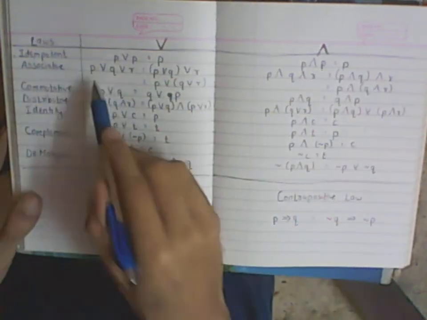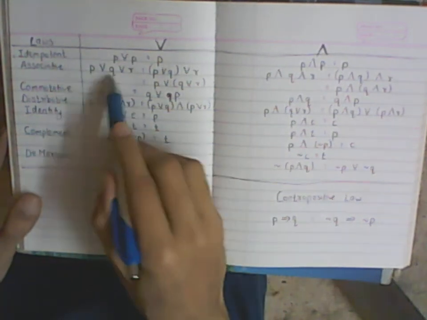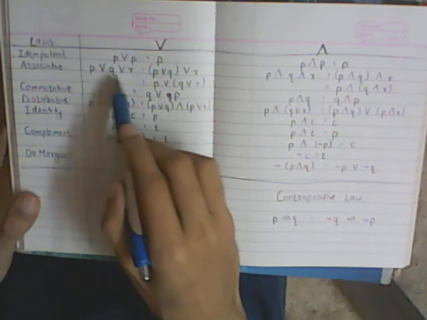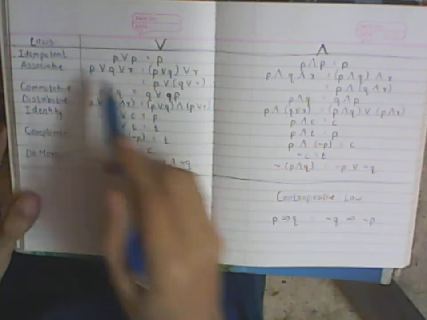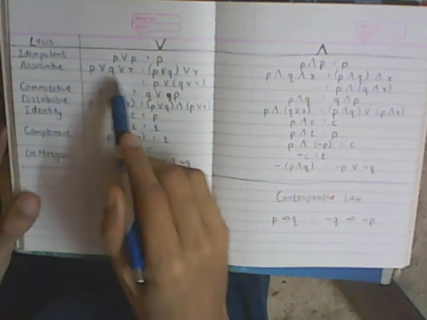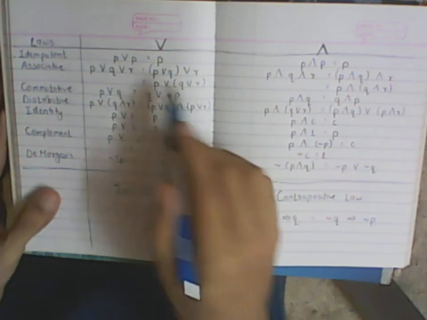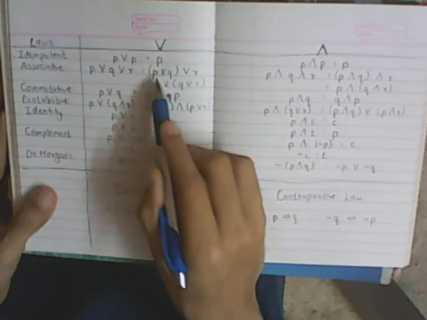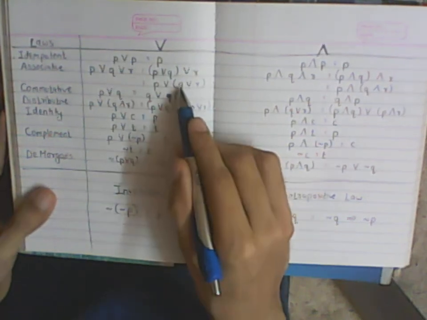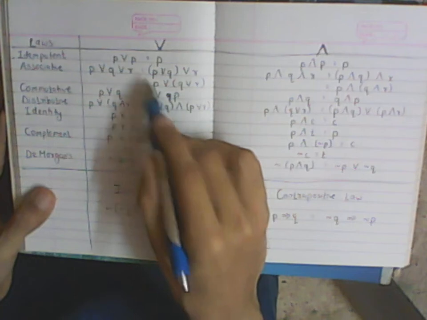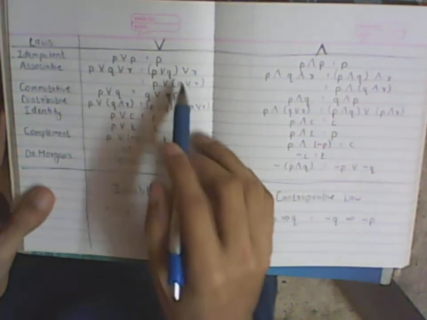The next we have the associative law. When you have three statements, possibly more if you generalize it, let's say you have three statements and you have OR between the pairs of statements. It might be a bit ambiguous whether the result depends on which way you do it, whether you do P or Q first or Q or R first and then with P. So this law says that it makes no difference in which way you do it, whether you do P or Q first and then combine it with R, or you do Q or R first and then combine it with P. It is logically equivalent. So this is equivalent to this is equivalent to this, and all of these are equivalent.